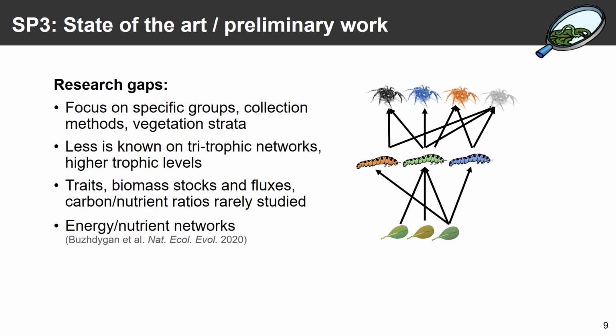What are generally the research gaps that we identified for sub-project 3? As in other topics, there has been a focus on specific groups, collection methods, and vegetation strata. And the latter is very important, of course, if you think about a three-dimensional ecosystem such as a forest. As I said, we know less about tritrophic networks than we know about bitrophic networks, so we know less about higher trophic levels. And we definitely know very little about traits, biomass stocks and fluxes, and carbon and nutrient ratios, and how these change across trophic levels in response to plant diversity.